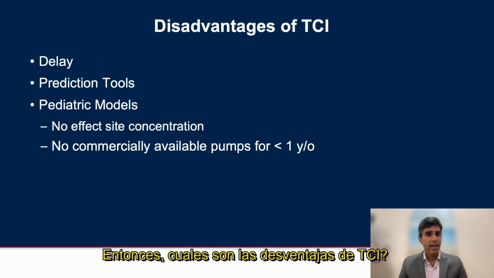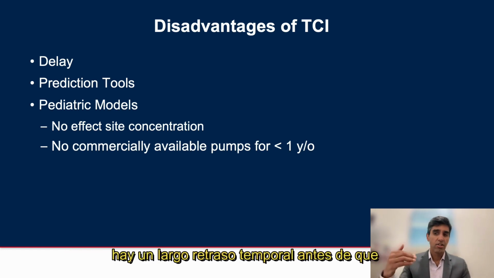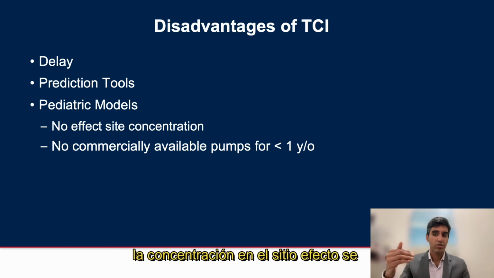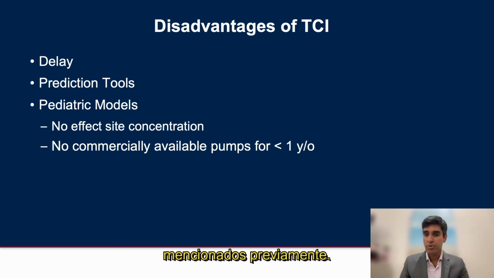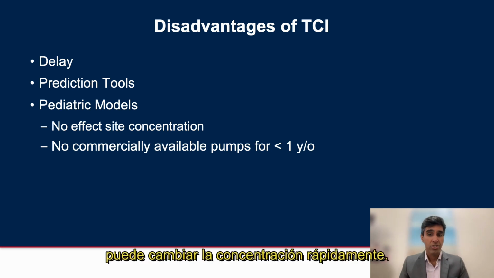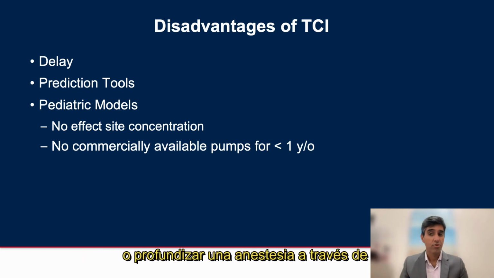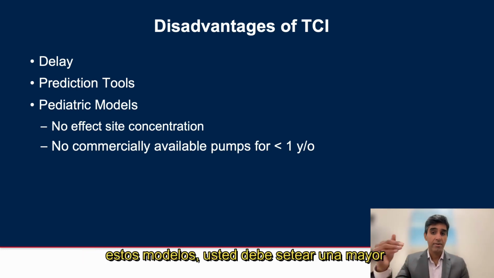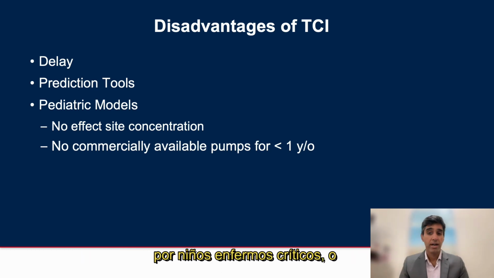So what are the disadvantages of TCI? When the plasma target concentration on a TCI pump is changed, there's a long temporal delay before the concentration at the effect site equilibrates, despite some of the factors I mentioned previously, unlike a volatile anesthetic, which can be rapidly changed. So if you want to either drive an induction or depth of anesthesia through these models, you have to set a higher target plasma concentration, which critically ill children or children with myocardial depression may not tolerate.